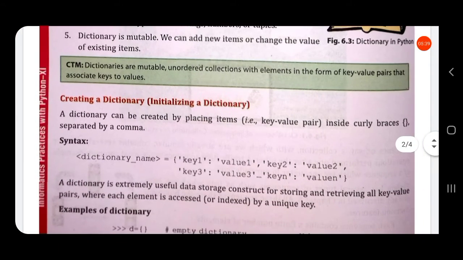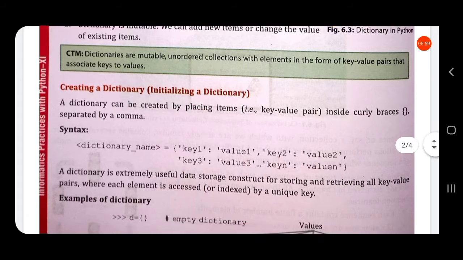So, dictionaries are mutable, unordered collections with elements in the form of key value pairs that associate keys to values. That is, there is a relationship between a key and its value.